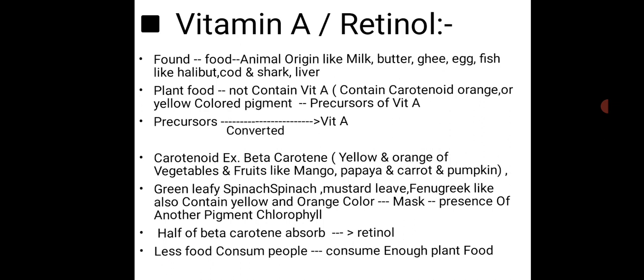Then, the less animal food people consume, the more plant food they have to consume, and the more vegetables they have to eat, so that they can complete their requirement of vitamin A. Vitamin A from plants is not contained as such, but plants contain the precursor of vitamin A, that is carotenoids. So this is an example of vitamin A.